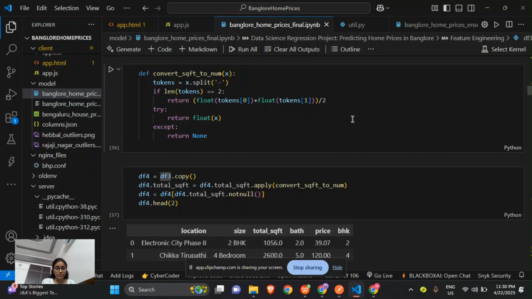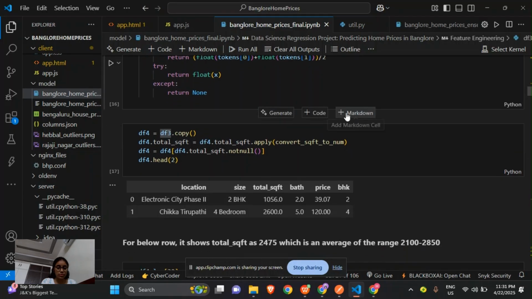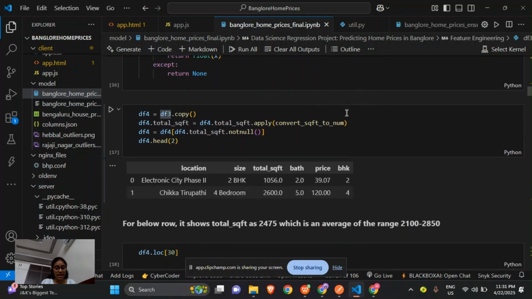It will return the float of tokens for ranges, converting both the floats, adding them and dividing by 2. That is, it will take the mean of both the values. This handles averaging the ranges and converting valid numbers while marking the invalid inputs. So df4 is equal to df3.copy(), which is used to create a copy, avoiding modifying the data frame directly. So it creates a new data frame and then copies these values into it.